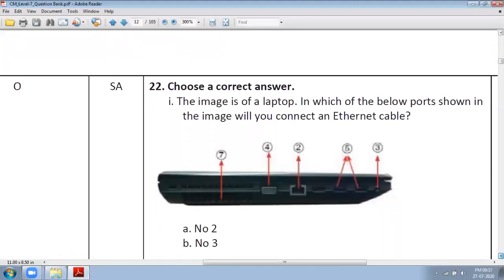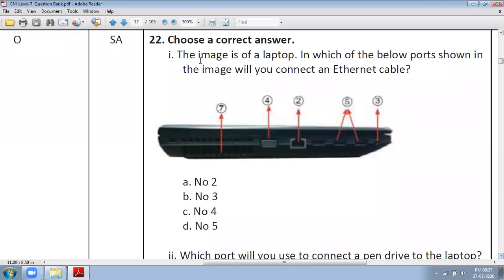We have already discussed. The image of a laptop, in which of the below parts shown in the image will you connect an Ethernet cable? So here it is looking in which you are inserting the Ethernet cable for accessing internet. So here number 2.